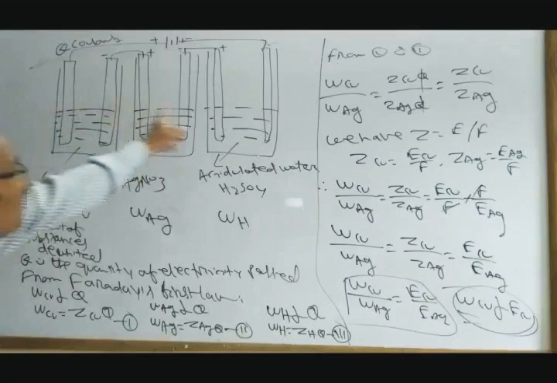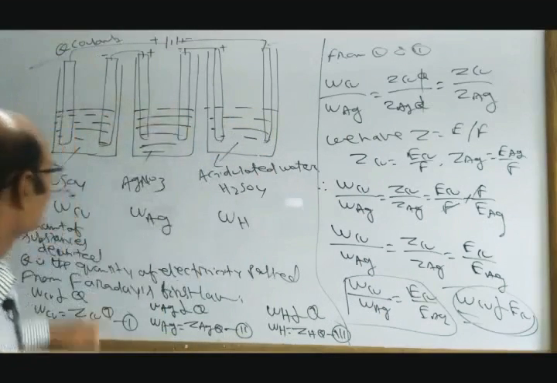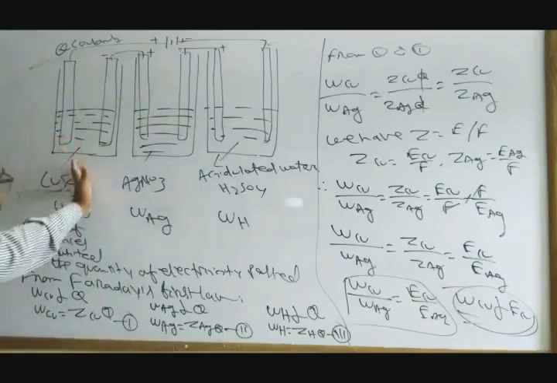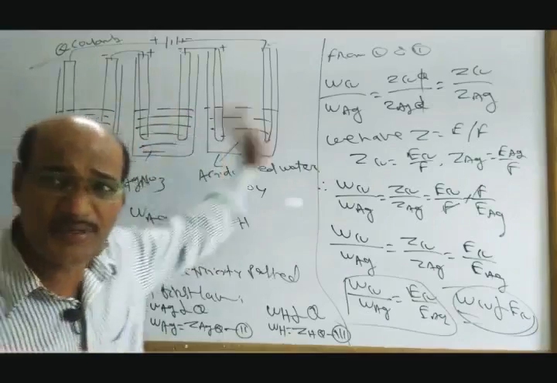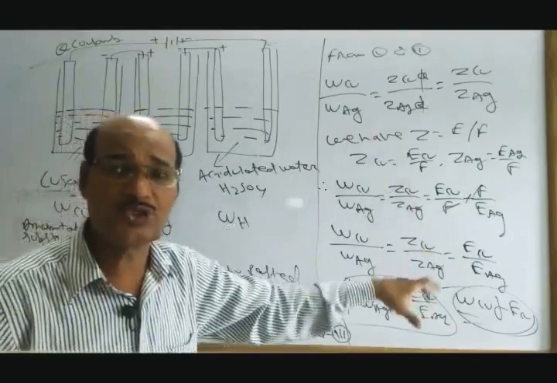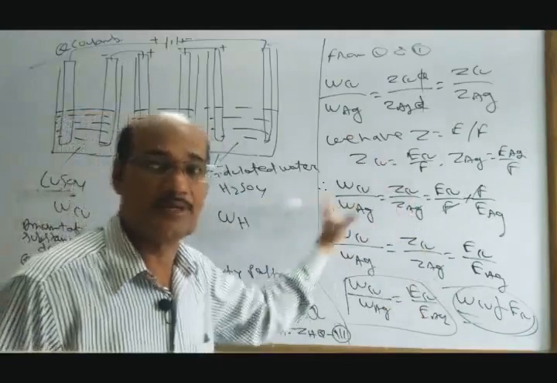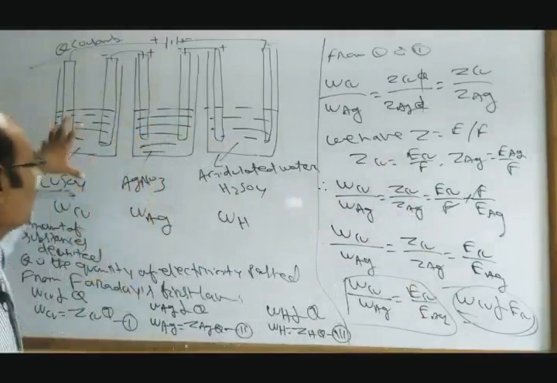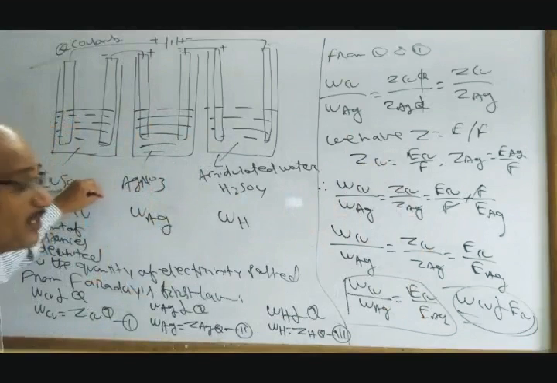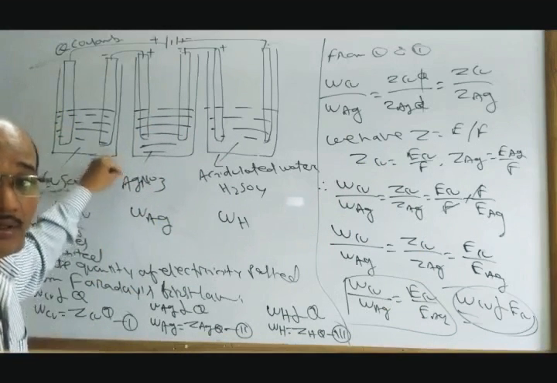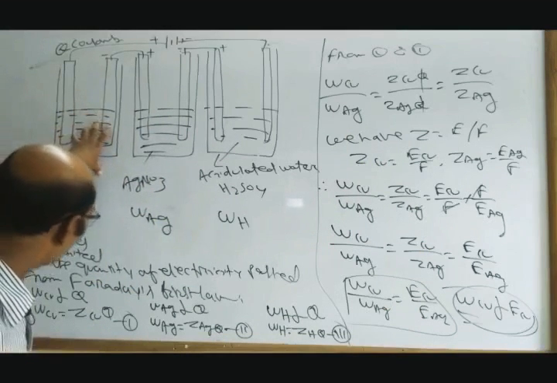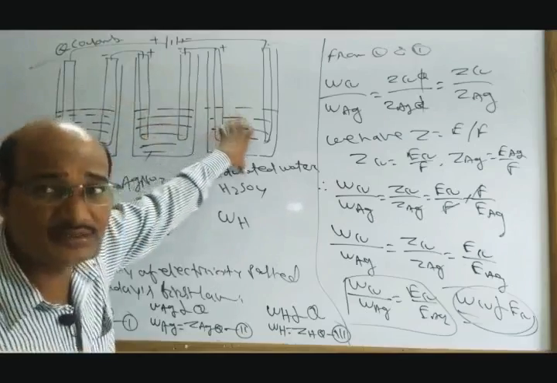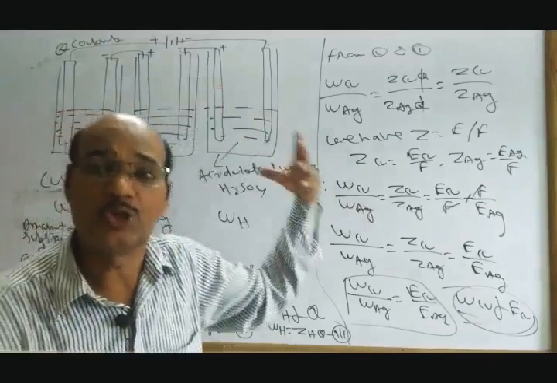If you compare these three cases, the equivalent masses of copper, silver and hydrogen are different, so the amount of substance deposited will be different. The amount of substance deposited at this cell or these cells will depend upon their equivalent masses.